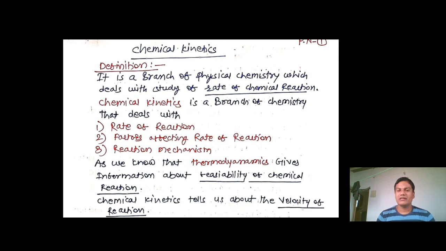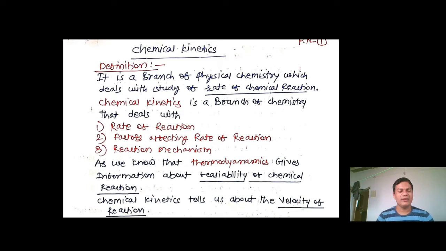So what exactly is chemical kinetics? If you see the definition, it is a branch of physical chemistry which deals with the study of rate of chemical reactions. Different kinds of reactions we study in the big branch of science, that is chemistry. So particularly the study of rate of chemical reaction is nothing but chemical kinetics.